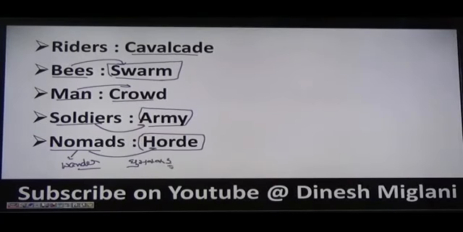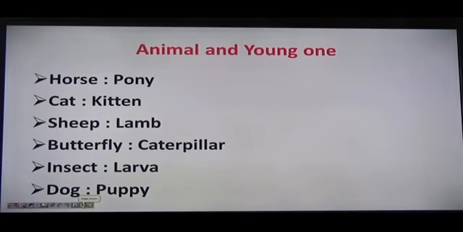घुमक्कड़ जो एक जगह पे टिक के नहीं रहते, घूमते रहते हैं, they are called nomads, right? So we can call them as nomads. A group of nomads is named as a horde, right? Let's have next here. That is animal and young one, right?